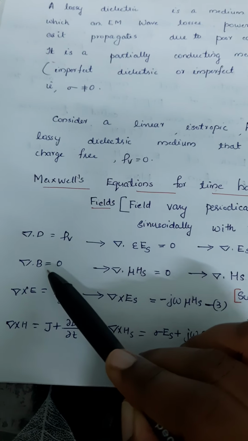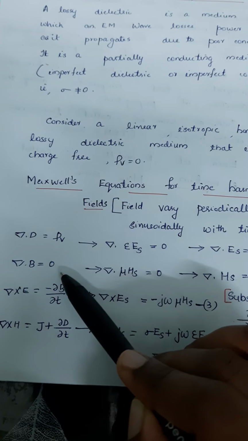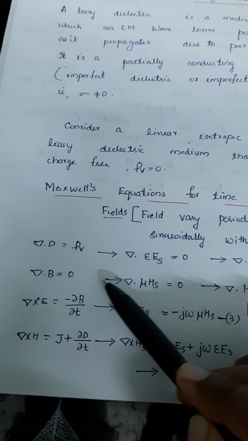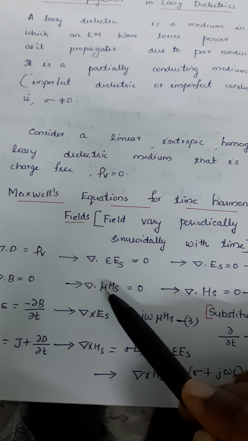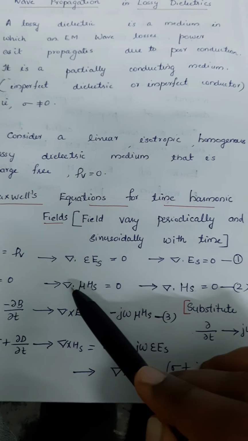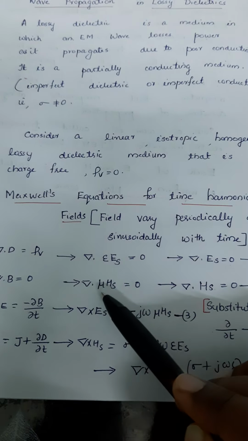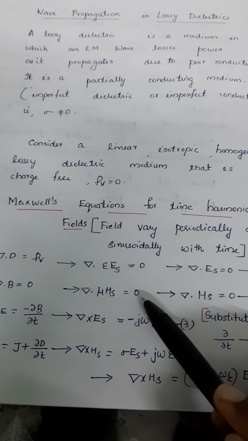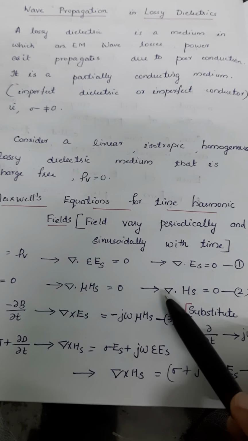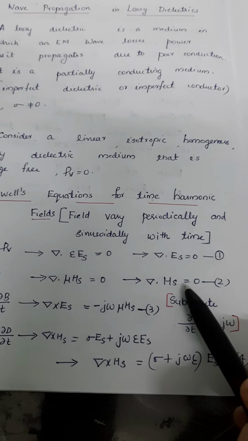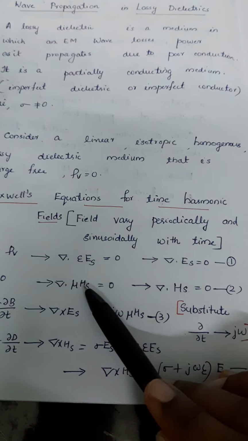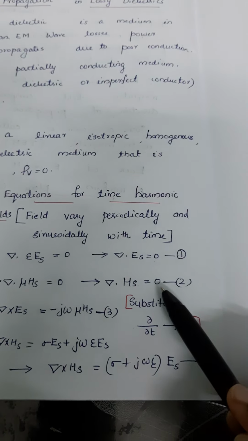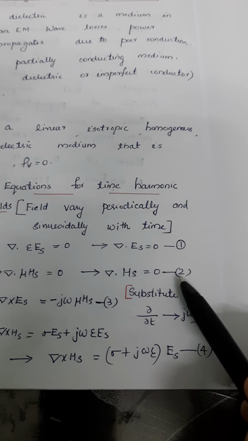The second equation is del dot B is equal to 0. Here also we can substitute the value of B in terms of the magnetic field intensity H of S. That is del dot mu H of S is equal to 0. We know that mu is not equal to 0, so that becomes del dot H of S is equal to 0. That is equation number 2.